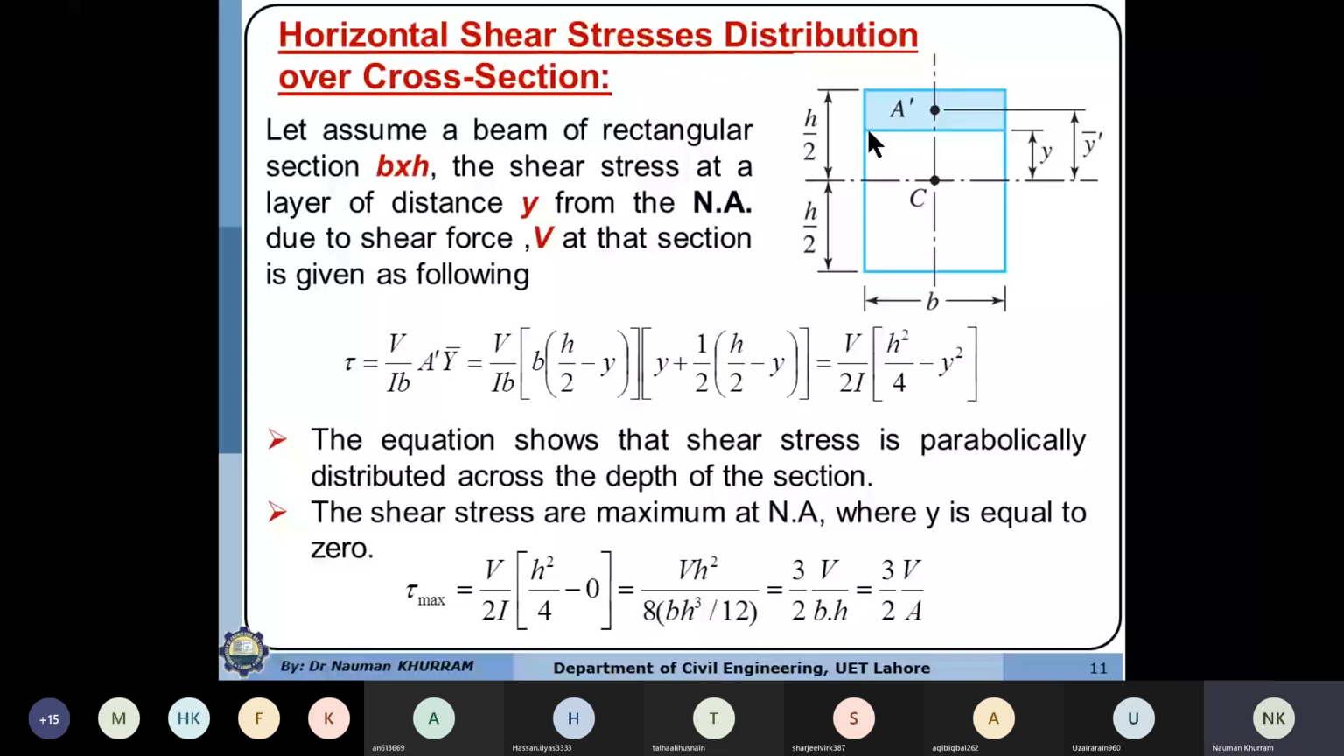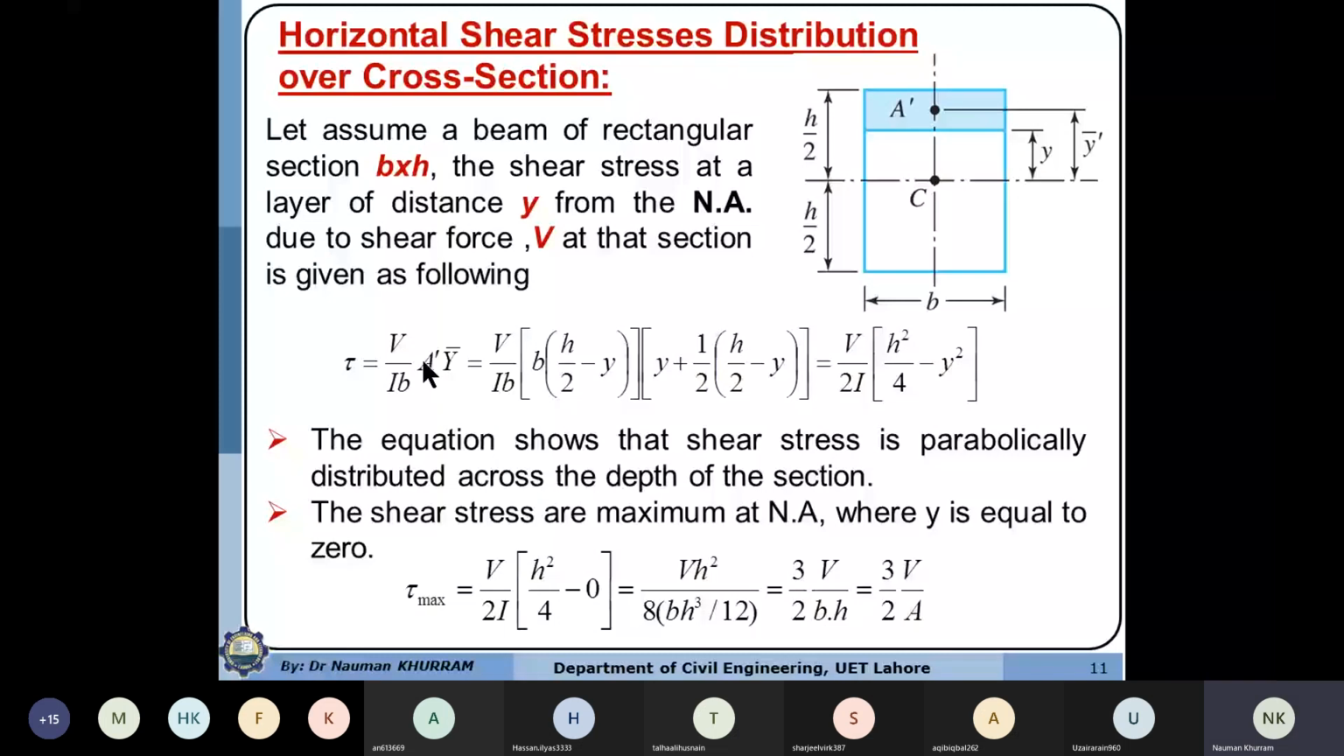If we consider the partial area above the layer, then y bar is the moment arm of this partial area with respect to the neutral axis. So we have this shear formula. The shear stress at this layer is equal to VAy bar over Ib. This Ay bar is the static moment of area, or first moment of area, of this partial area.